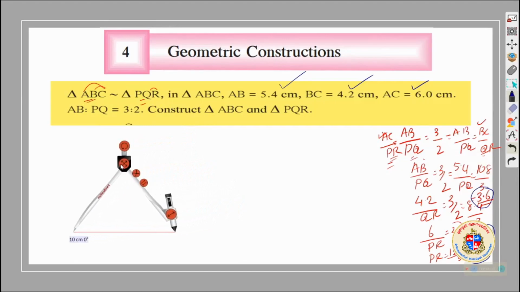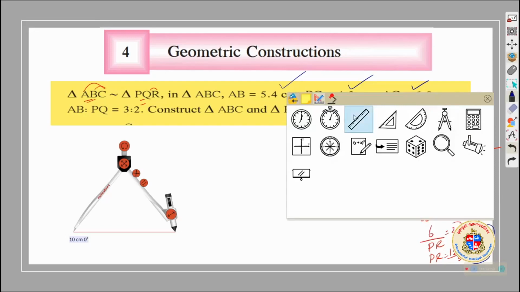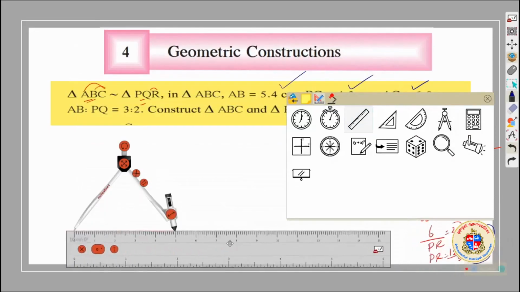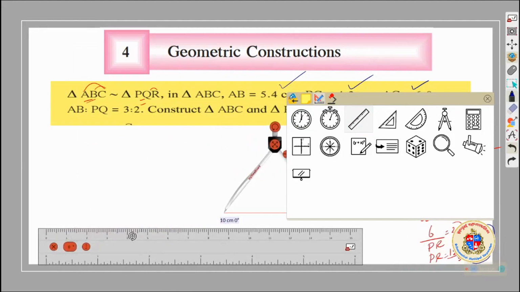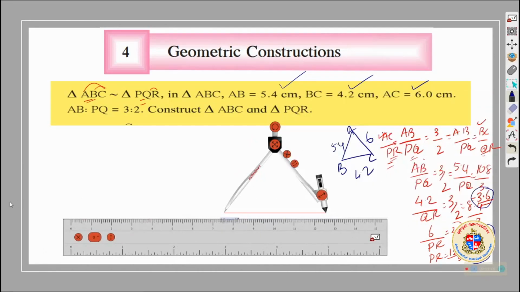The first step is simply making a rough diagram. A, B, C. AB is 5.4, BC is 4.2, AC is 6. So what we will do? We will put BC first. To put BC as the base first, we need our scale or ruler for that. Let me take the ruler. And we are asked to draw the baseline, that is BC, which is equal to 4.2.